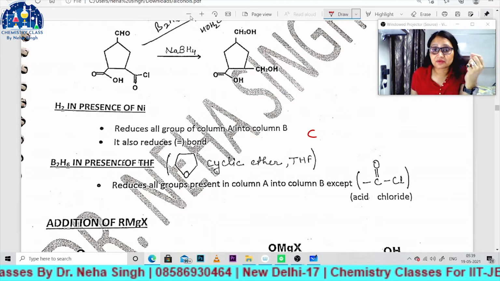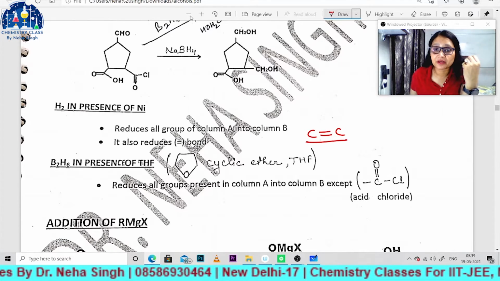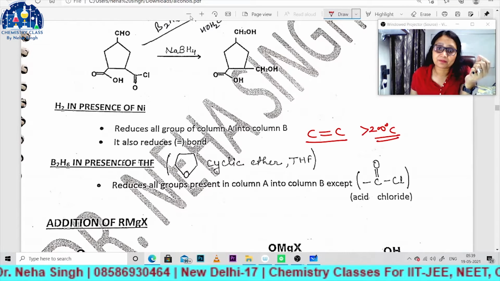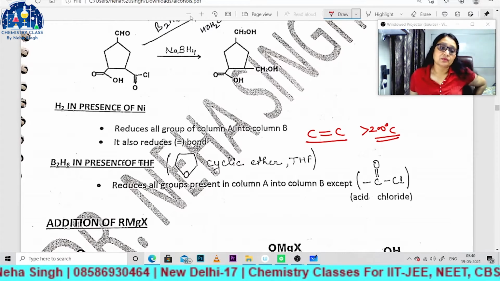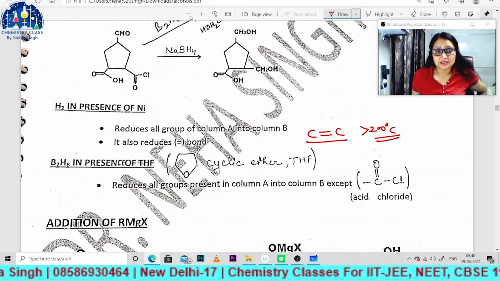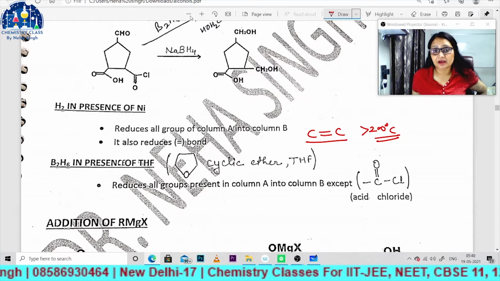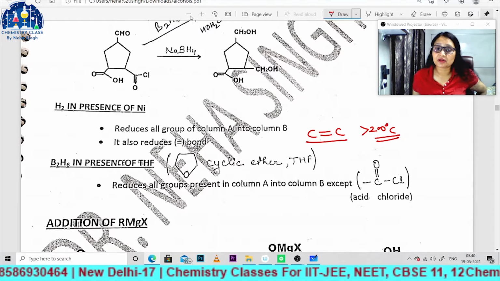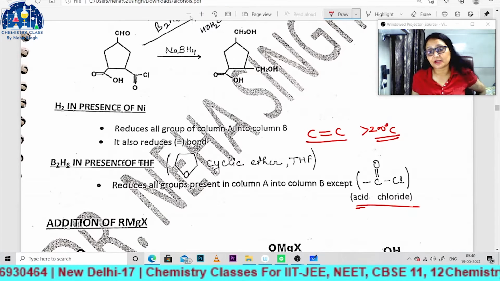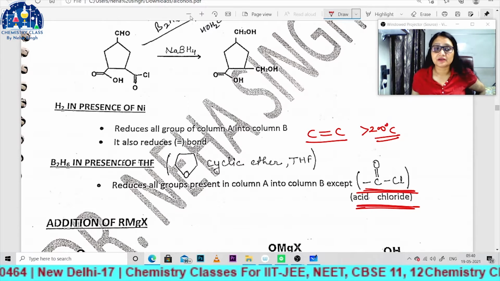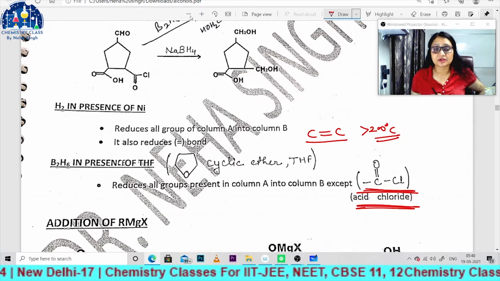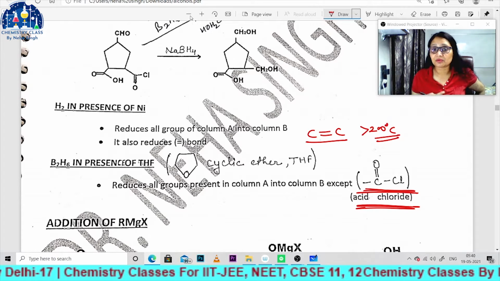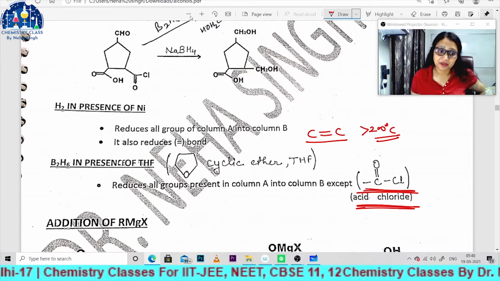Even it will reduce carbon double bond carbon when temperature should be greater than 200 degrees centigrade, right बच्चों? Okay. Next is the B2H6 in THF, tetrahydrofuran. If you take B2H6, it will reduce all groups except acid chloride. It will not reduce acid chloride, otherwise it will reduce all groups of column A and it will convert them into compounds of column B, right bachcho?